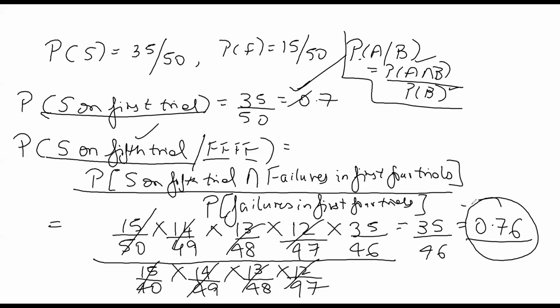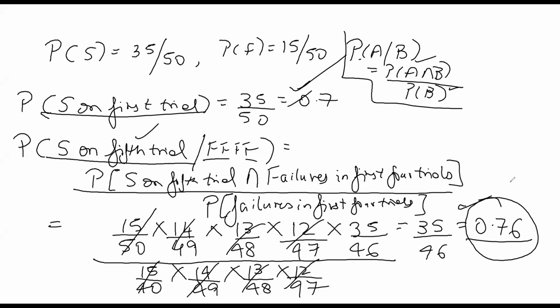I am getting 0.76. Or in that case, I was getting 0.67. That means the trials are not independent. And since this condition is not met, therefore we can say that this is not a binomial experiment. So this whole example was taken. Why did I take this example? This example was taken just to show you how we find out whether an experiment is binomial or not.